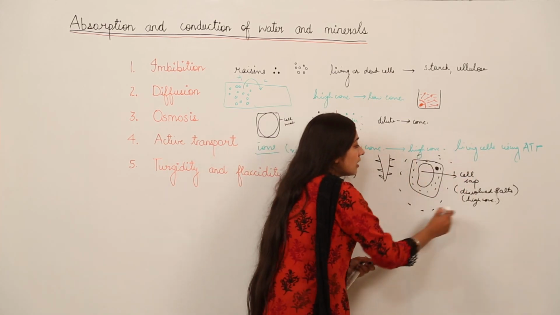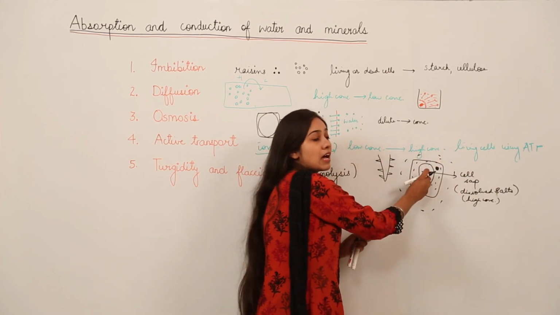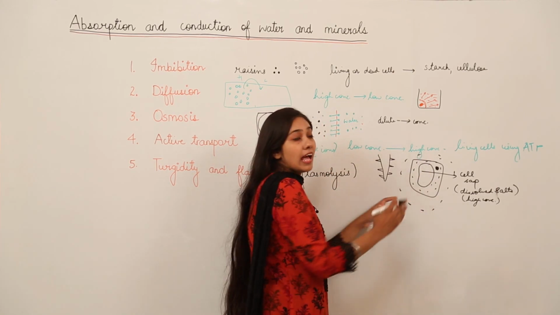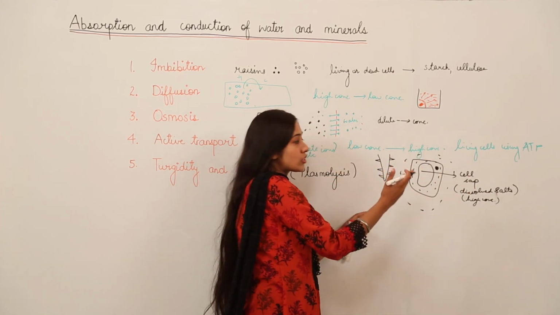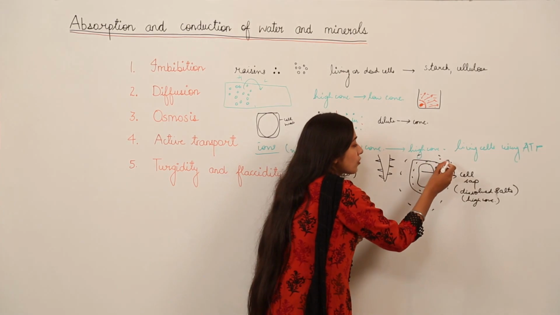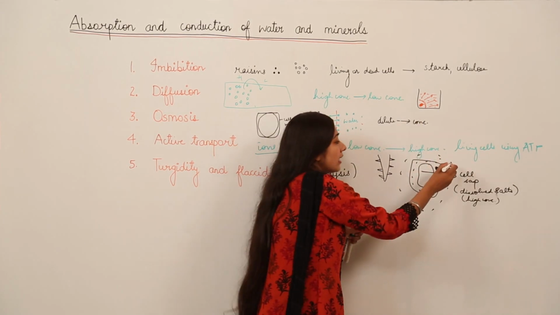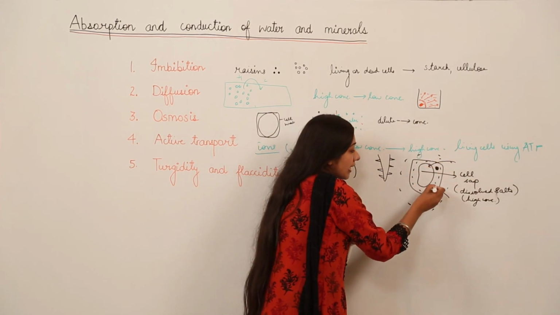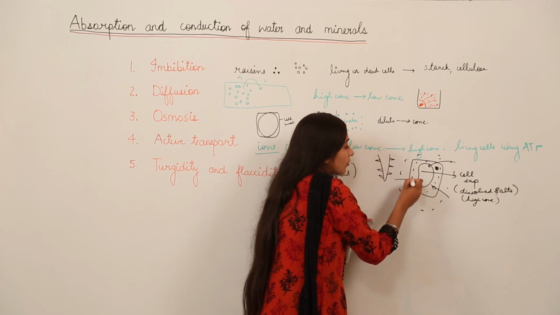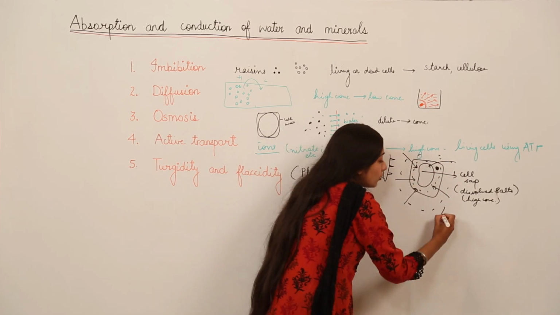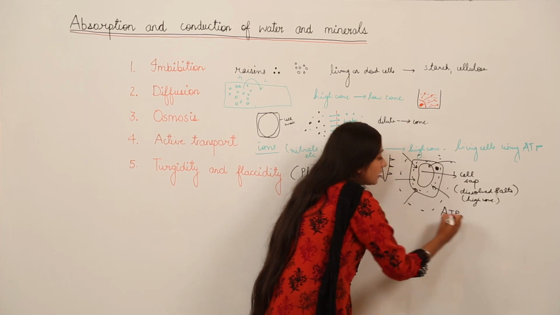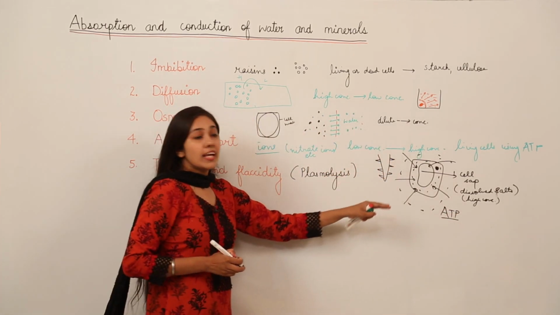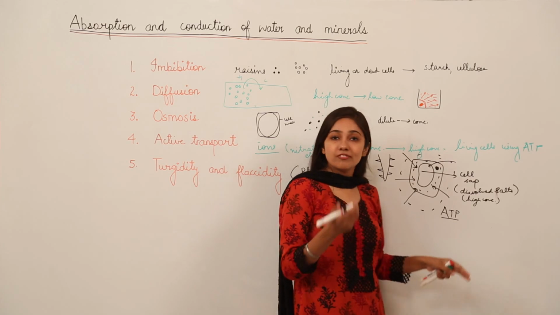Since the cell sap is at high concentration and the outside region is at low concentration, mineral absorption is going to take place, and from the outer side they are going to move to the inner side of the cell. This is how active transport takes place, but it utilizes what? It utilizes ATP, that is energy. ATP is the energy currency of the cell.